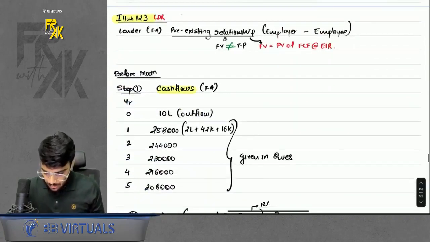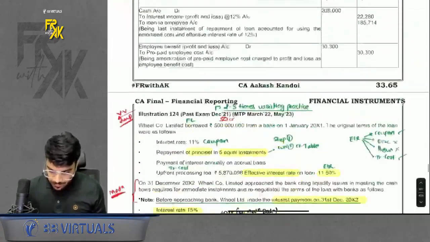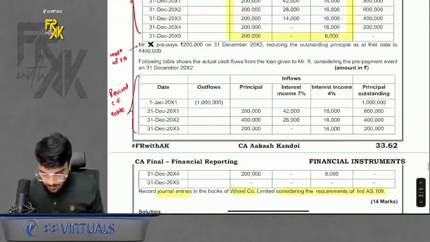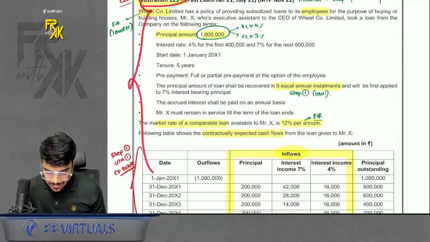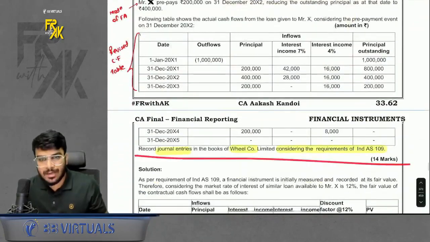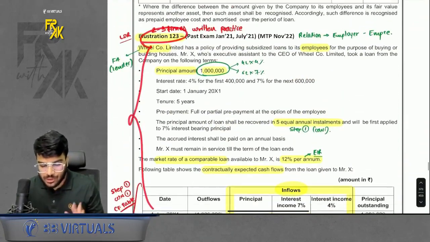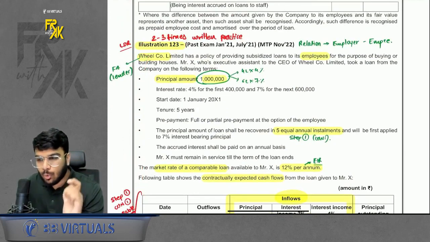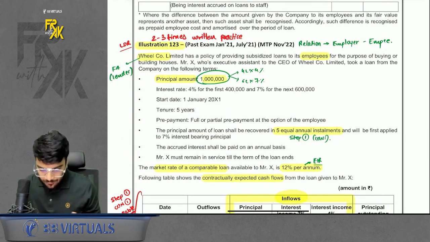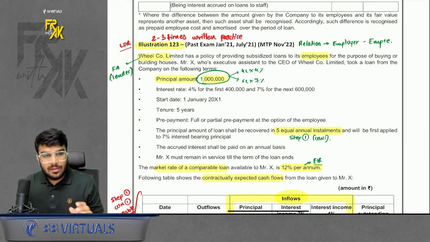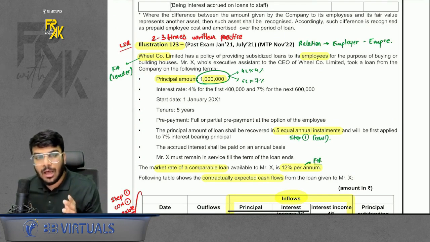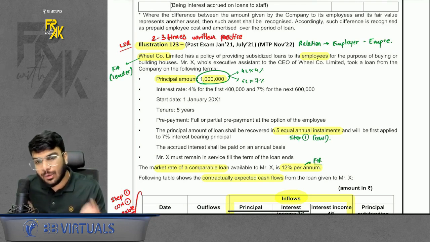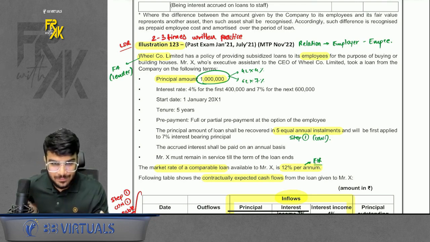Now how to do it, sir? For this we will refer to 2-3 questions we have. We will refer to all of them. One is illustration number 123. If you read 123, on the face of it, it seems to be a big question of more than a page, right? But it is a very good question. Always remember, there are 2 ways of looking at a question. If you see it is very big and get scared, the second way of seeing it is that whenever a question is big, a lot of information will be given in the question itself, so your time will be saved.